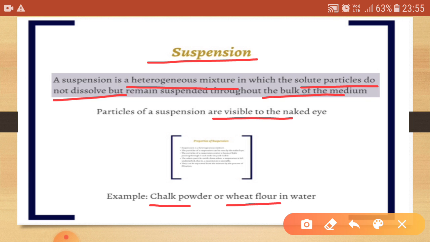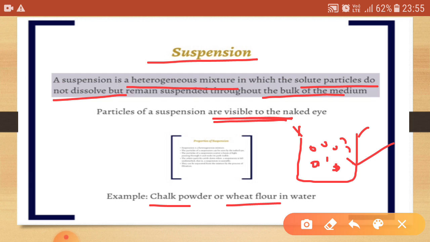In a glass of water, if we mix chalk powder, what will happen? The particles of chalk powder will be seen like this due to the heterogeneous mixture. The two components cannot mix well, and that's why we can easily see them with the naked eye.